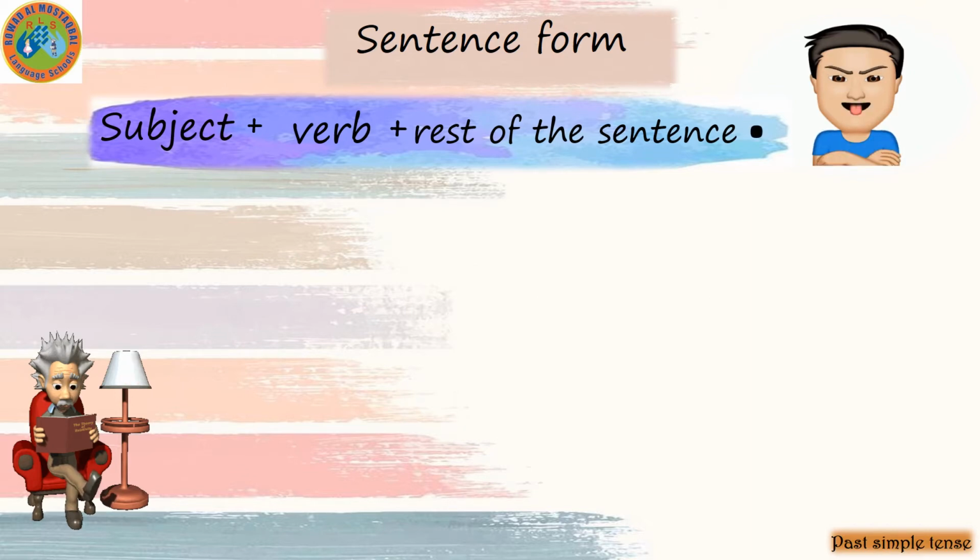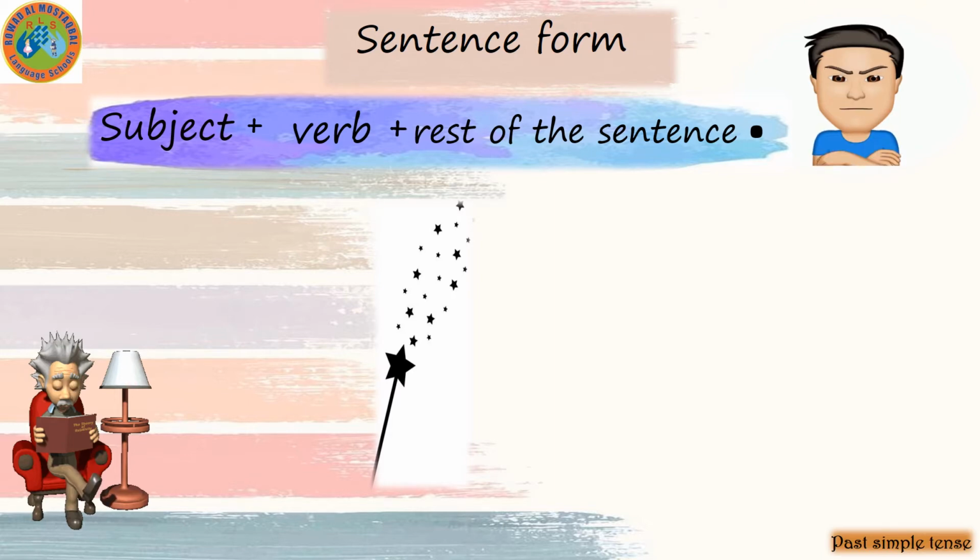But in this case, with the irregular verbs, or the naughty verbs, Uncle Past will punish the irregular verbs. So he will make a magic.